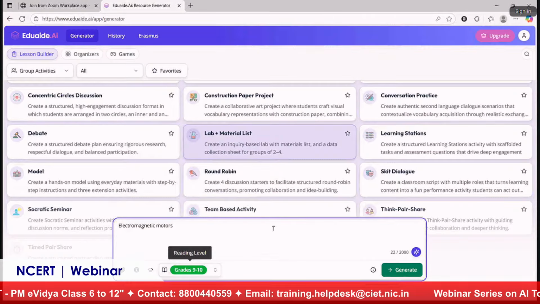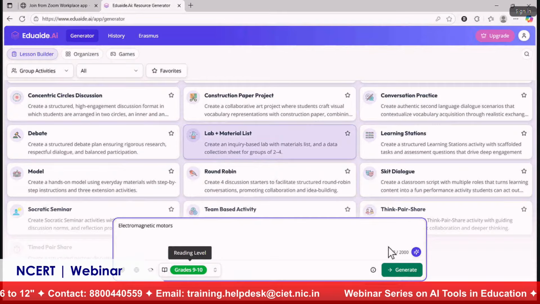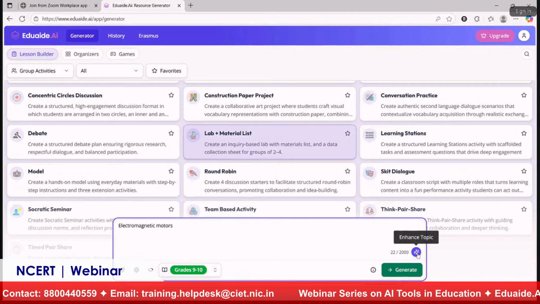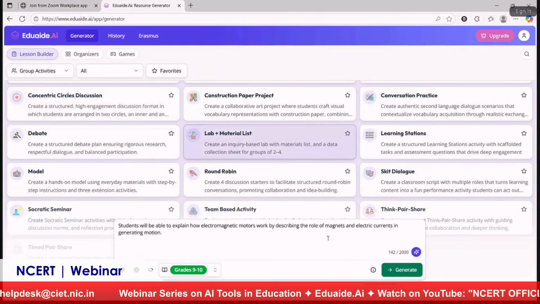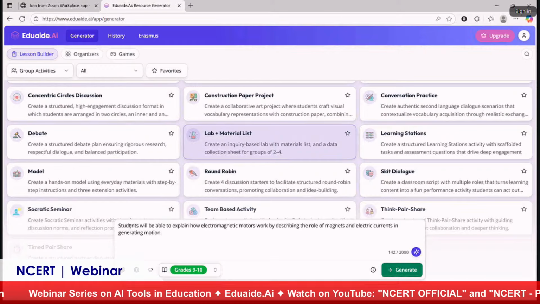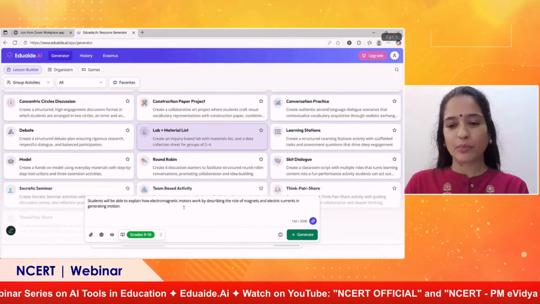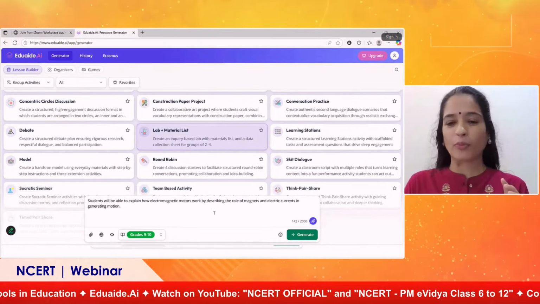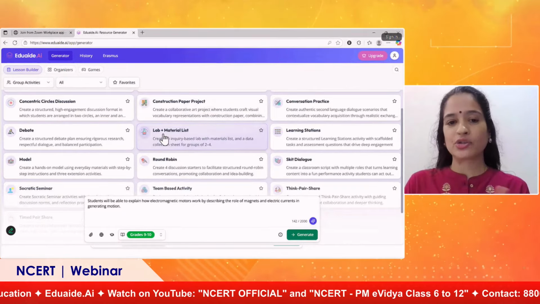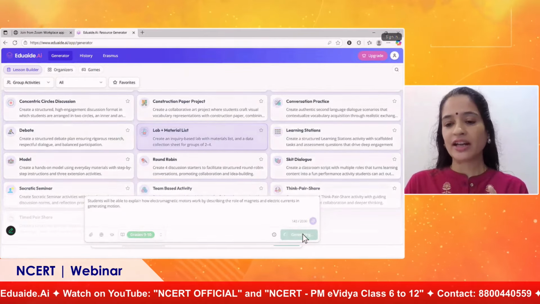And if I feel I can give more, if I can expand a little bit on this topic, then we don't need to break our head. You can see one option here in the input box, enhance topic. If I click on this enhance topic, it will design the prompt on its own. I just wrote electromagnetic motors and clicked on enhance topic and it created the prompt for me. I have selected the resource type lab plus material. So I will click on generate now.